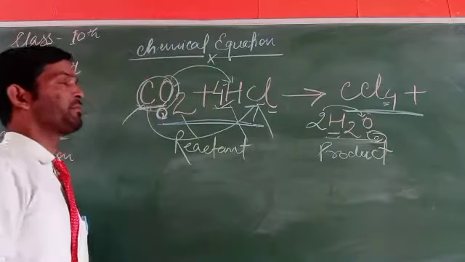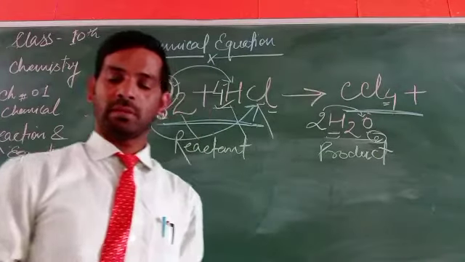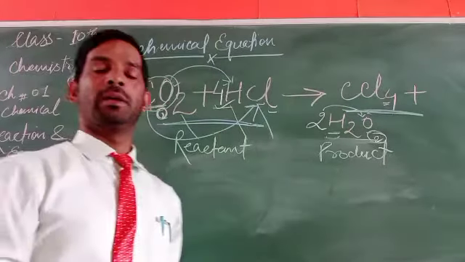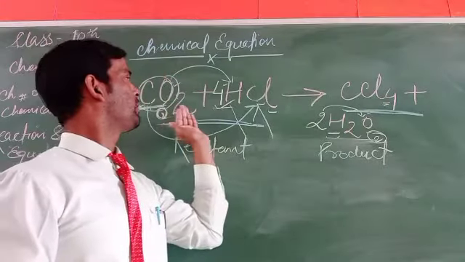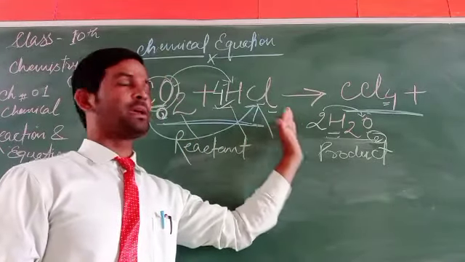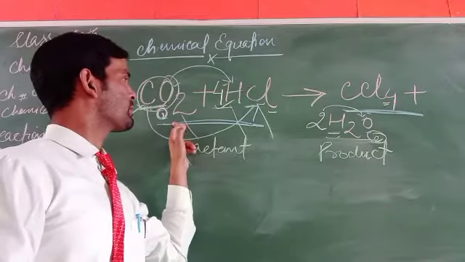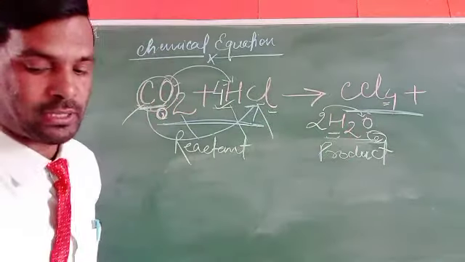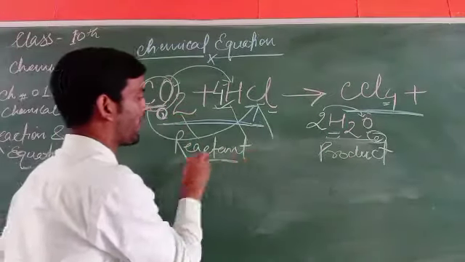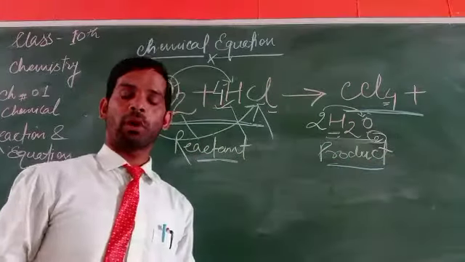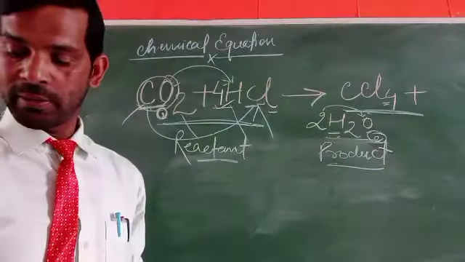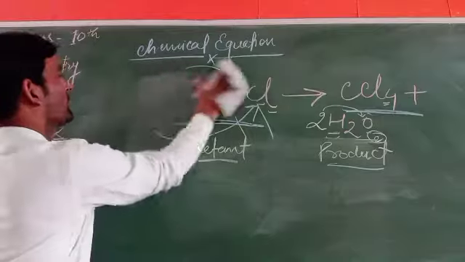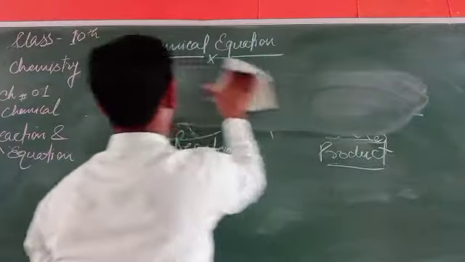What can we say? The chemical equation is the representation or expression of the chemical changes in terms of chemical symbols and the chemical reactions of reactants and products. This is what we can say about chemical equations. Let's go on to the next topic.